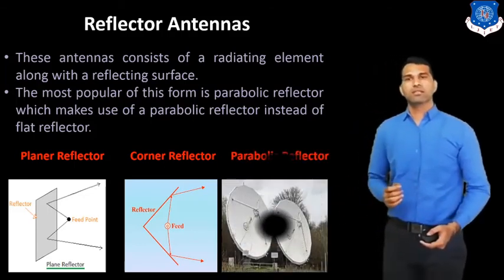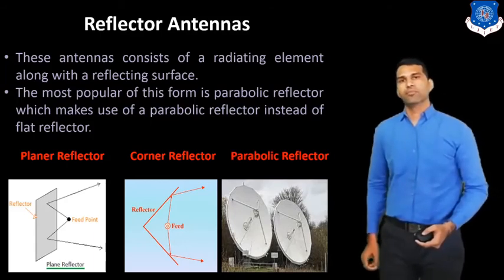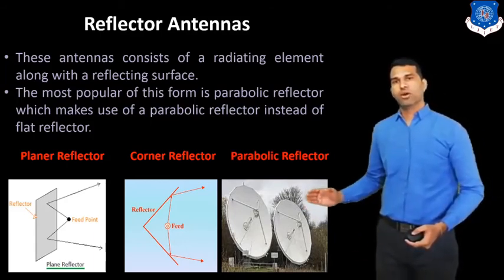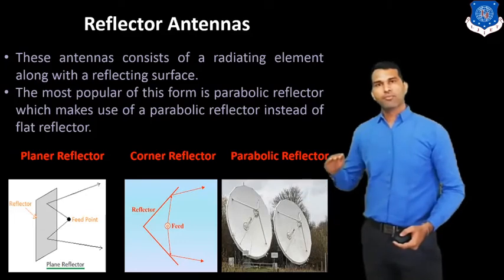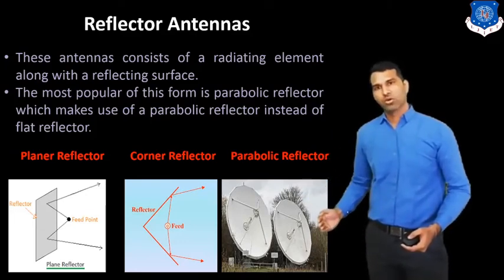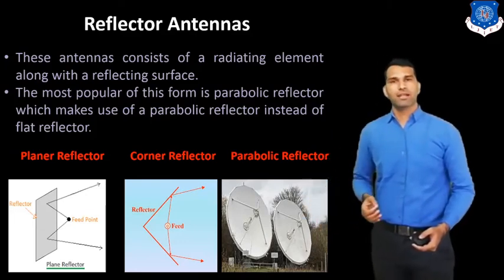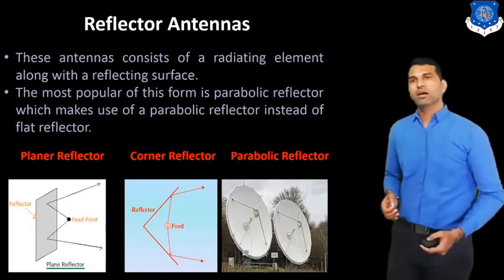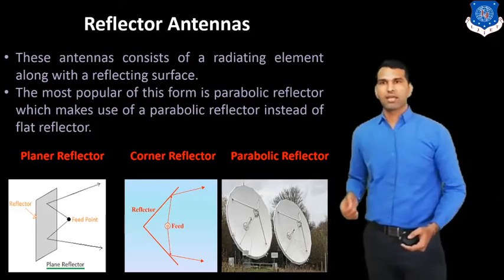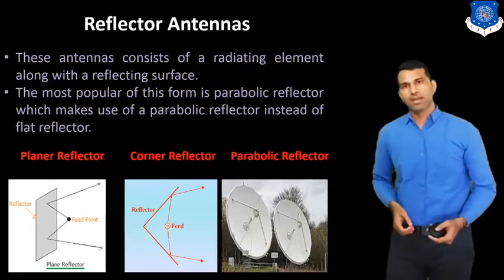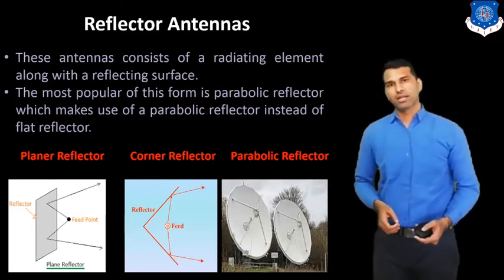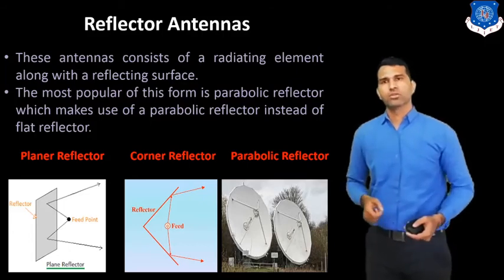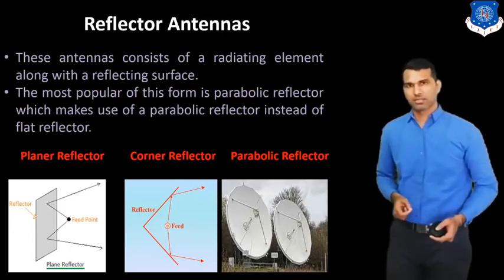And the last one is the parabolic reflector. Here it is one sheet in the form of a parabola, so we get the desired gain or radiation pattern. So these are the reflector types of antenna, like the plain reflector antenna, corner reflector antenna, parabolic reflector antenna, and Cassegrain reflector. These are the different types of reflectors.